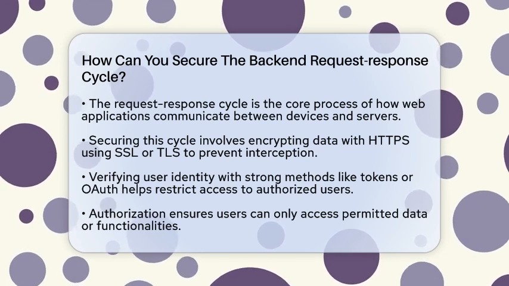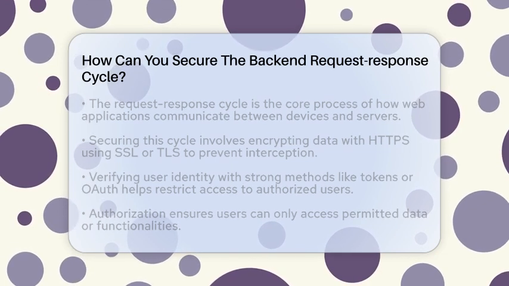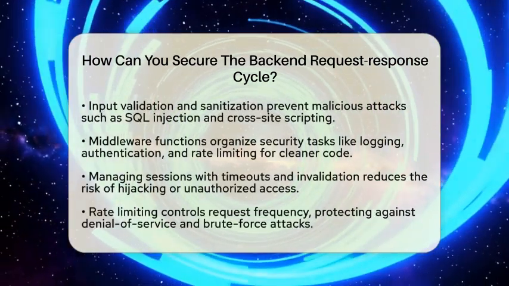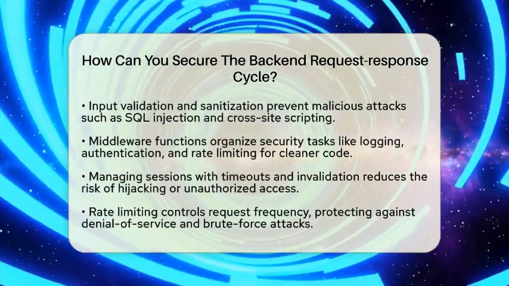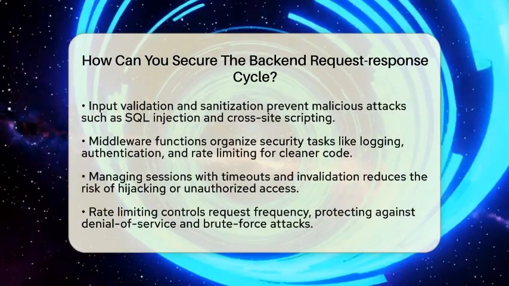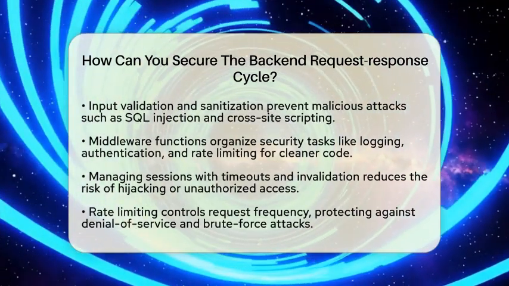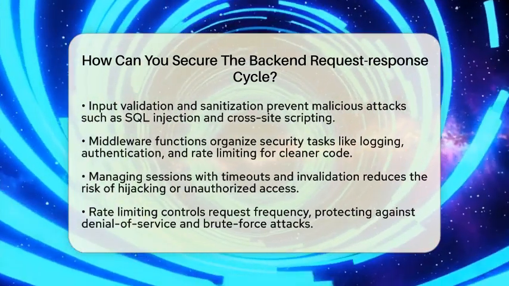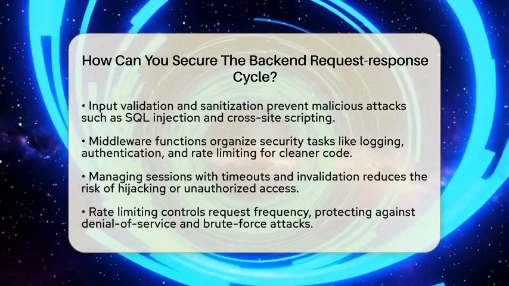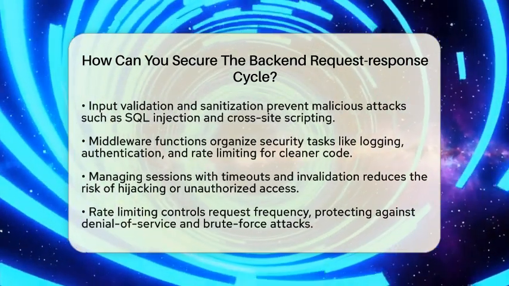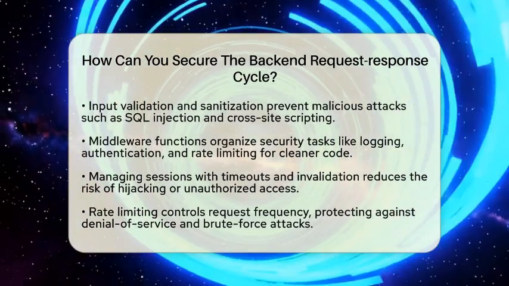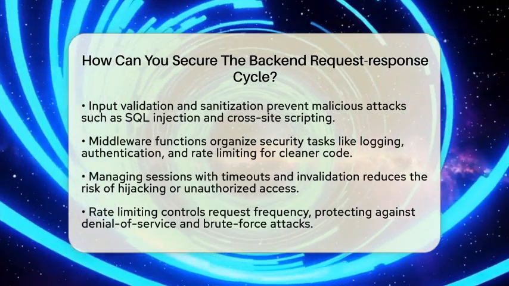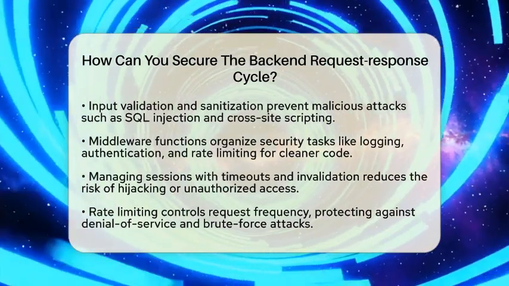Next, verify who is making the request. Use strong authentication methods like tokens or OAuth to confirm identities. This stops unauthorized users from accessing the backend. After confirming who is making the request, check what they are allowed to do. This is called authorization. It makes sure users only get access to what they are permitted to see or do.